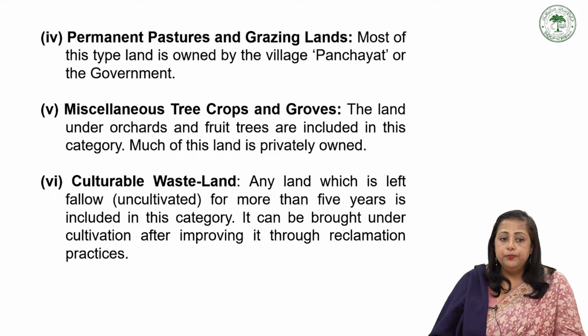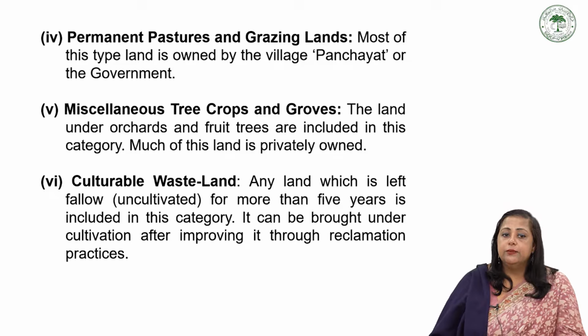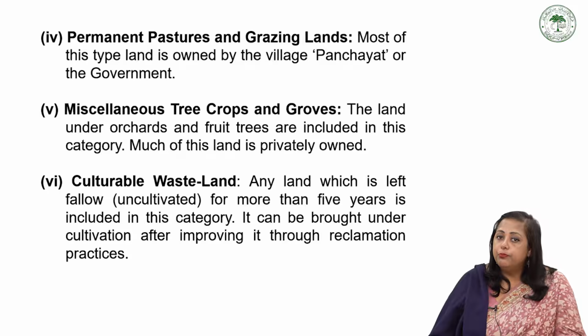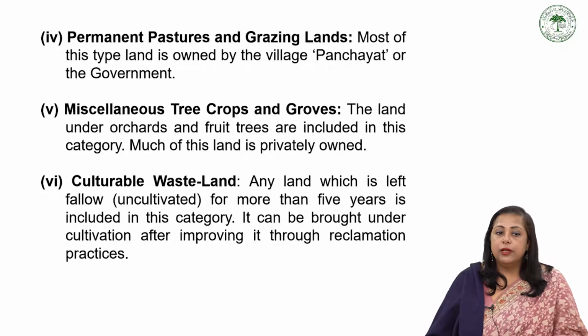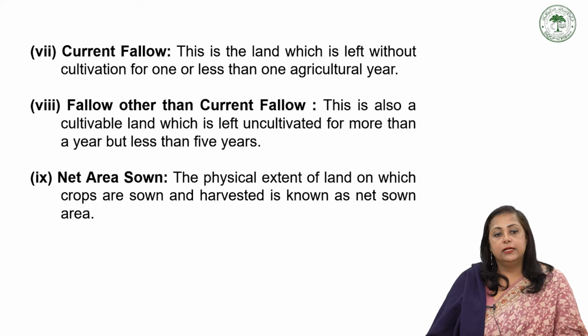Cultivable wasteland: any land which is left fallow, meaning uncultivated, for more than 5 years is included in this category. It can be brought under cultivation after improving it through reclamation practices.